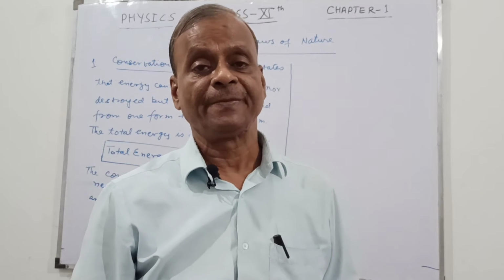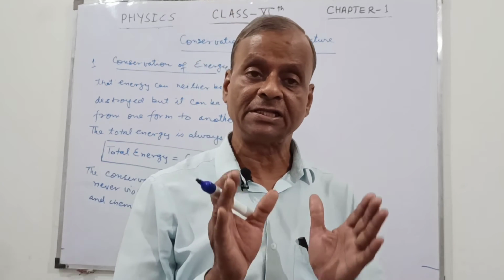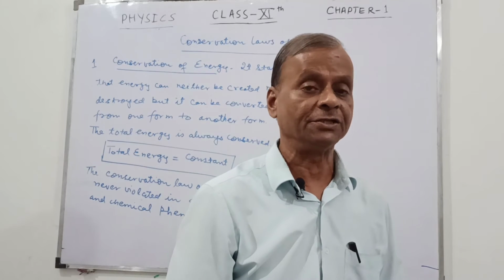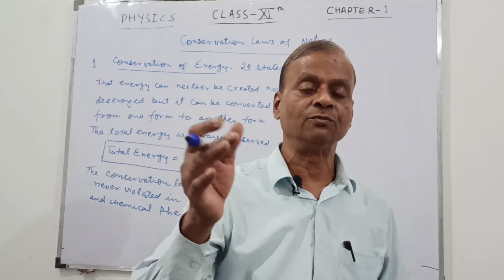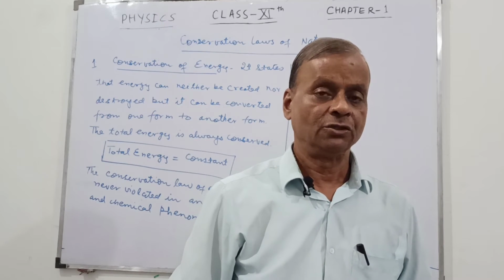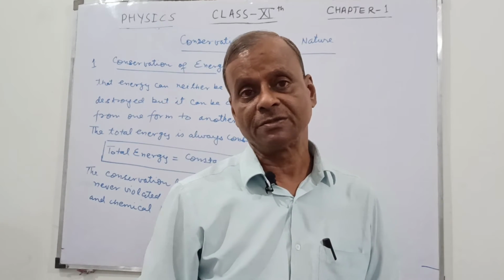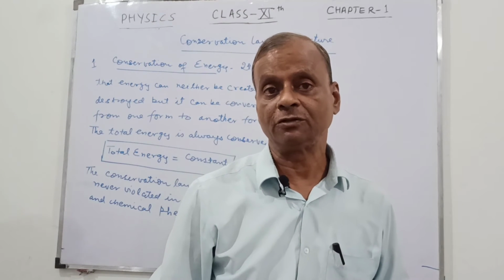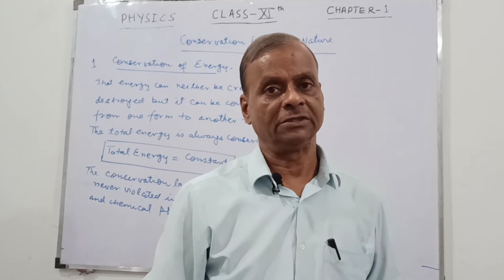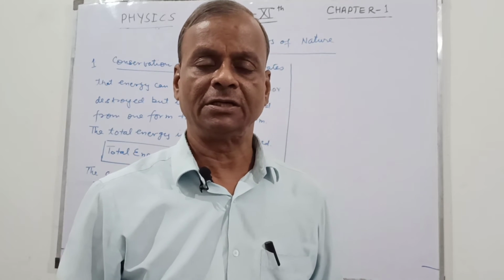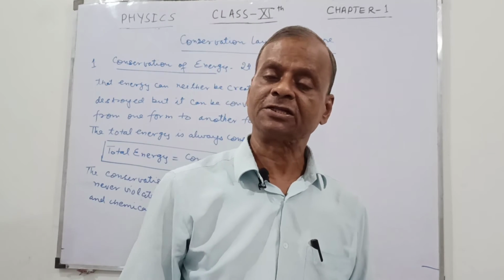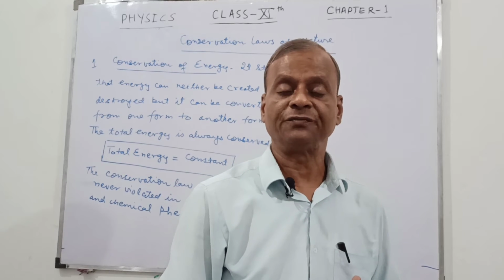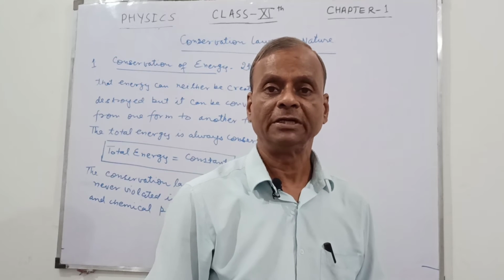So in this case, the chemical energy inside the bomb is converted into mechanical energy. Because of that, the different particles move in different directions. The sum of the energy of all the small particles is always equal to the chemical energy of the bomb. So this is the conversion of energy from one form to another form.